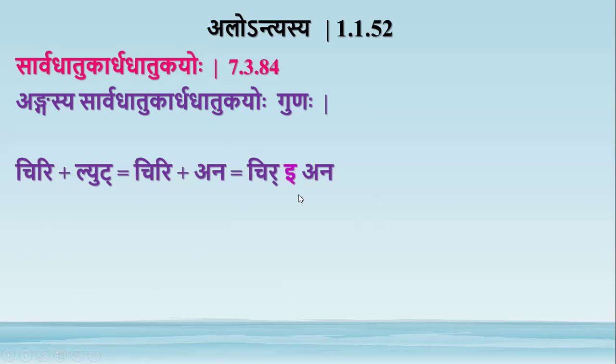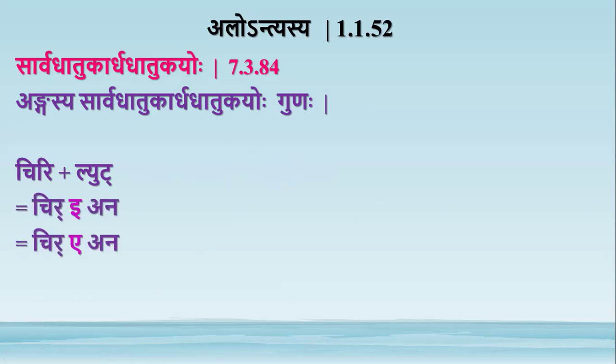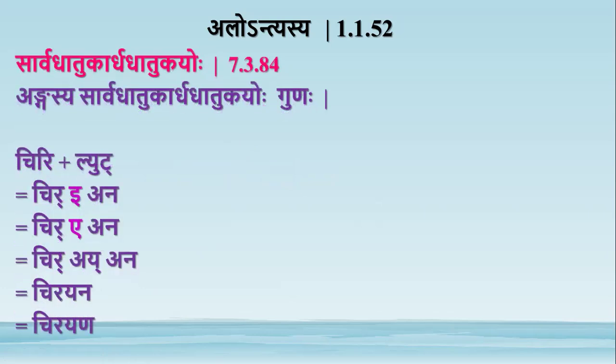So chiri plus ana, ikarasya gunadeshah ekarah. So that e comes in the place of the last ach letter. Later by echo yavayavah we have ekarasya ayadesha and we have chirayana, and by natvam we have chirayana. We shall study this natva in later classes. I wanted you to understand this conversion of ikara to ekara by the application of this sutra alontyasya.